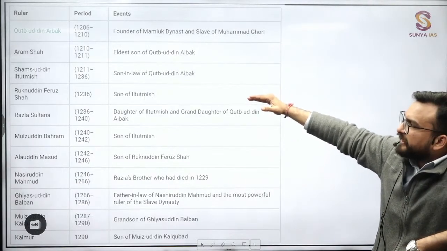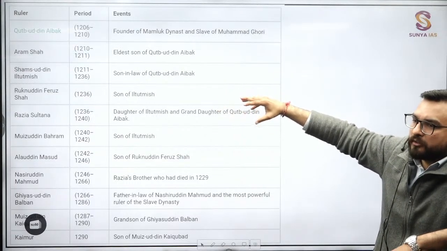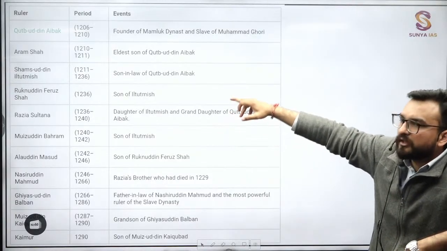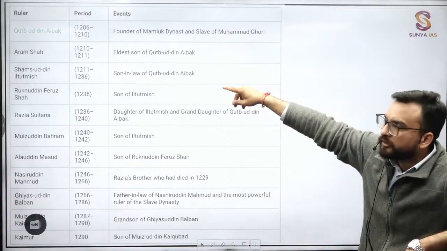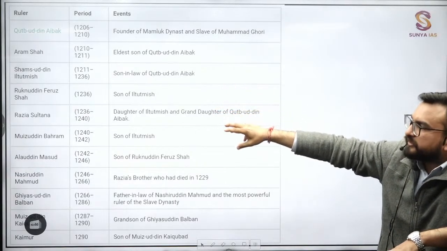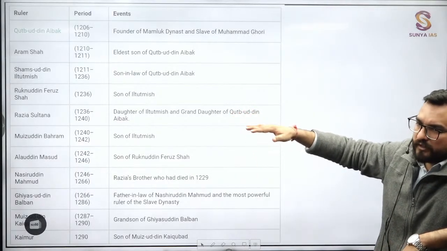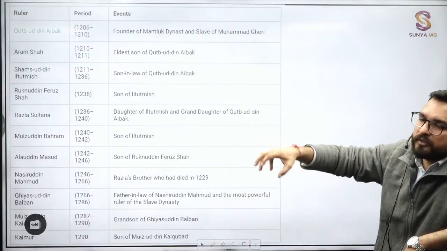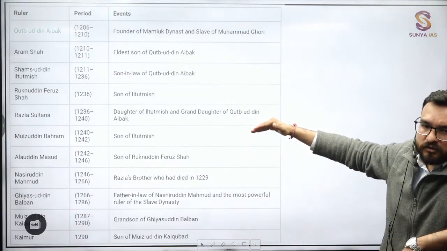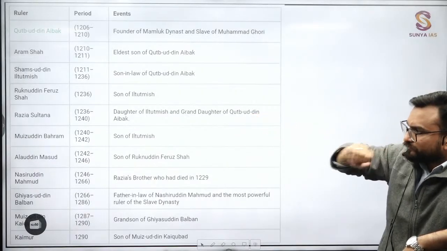After that, you will be seeing that Ruknuddin Firoz came because he was supported by the nobles, but he could not sustain power because Razia Sultan was favored by her father Iltutmish. The Chahalgani was favoring Ruknuddin Firoz. After Razia Sultan ruled for 4 years, her rule was unstable, because she was not able to consolidate power. But one of the major facts is that she was the first woman Sultan, one and only, right?